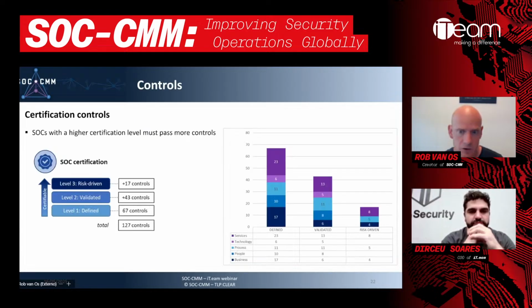There's a large number of controls. What I want to show here is just the fact that this is an extensive control framework. There are 127 controls in total, which is quite a high number of controls. But this is also because SOC-CMM is about the details. If we look at, for example, monitoring from an ISO 27K perspective, that's very high level. We just need to have some monitoring and logging in place.